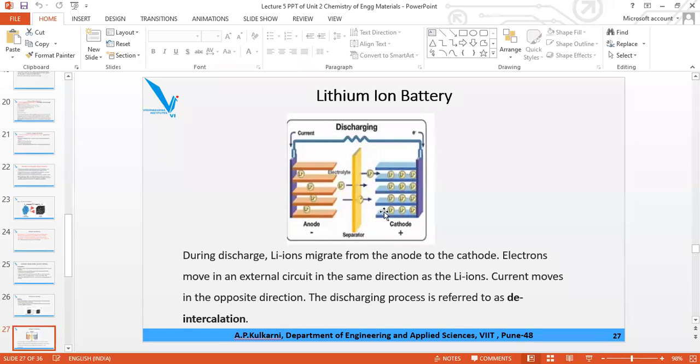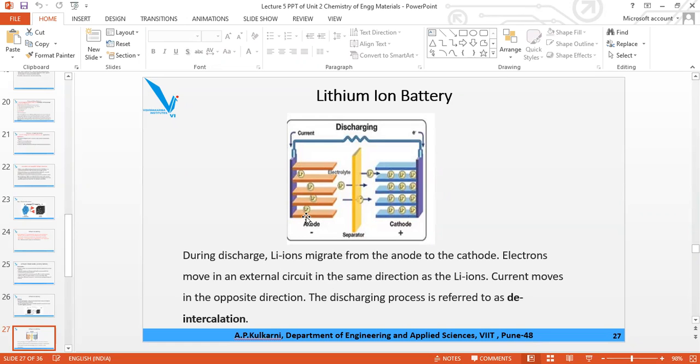Here, the lithium ion battery. They have shown the same mechanism, discharging and charging, anode and cathode. During discharge, lithium moves from anode to cathode. During charging, from cathode to anode, in a simple manner, the same as we have used. The discharge process is called deintercalation. Remember DD.